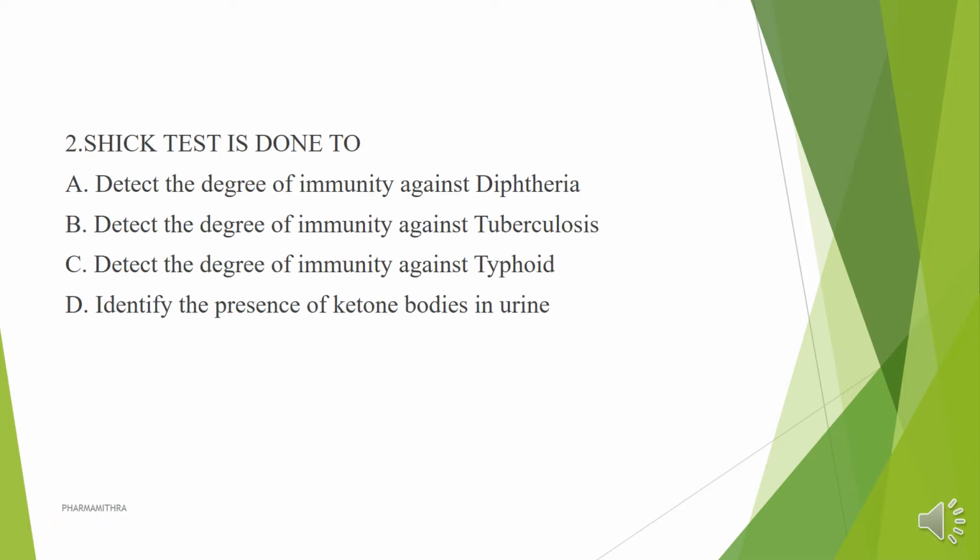Next question. Next question is the second one. The Schick test is done to: A, detect the degree of immunity against diphtheria. B, detect the degree of immunity against tuberculosis. C, detect the degree of immunity against typhoid. And D, identify the presence of ketone bodies in urine.